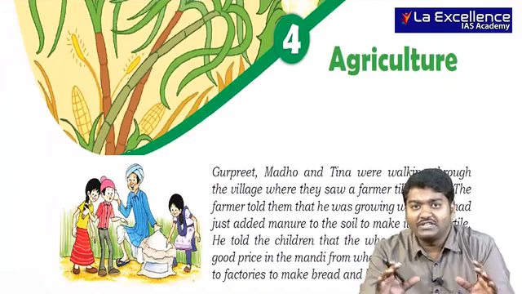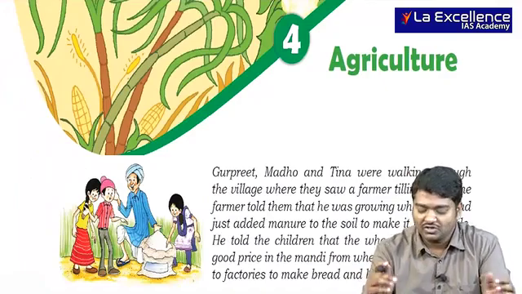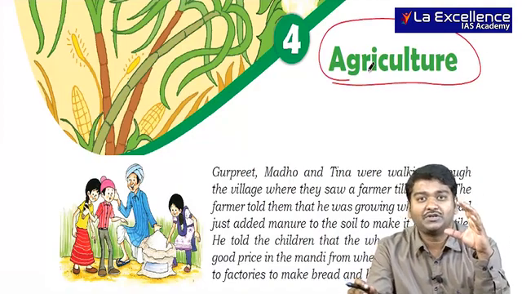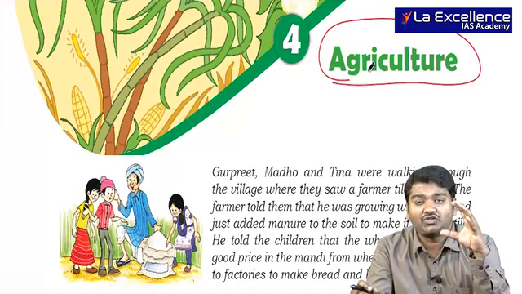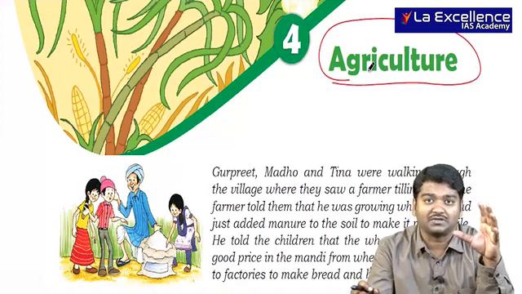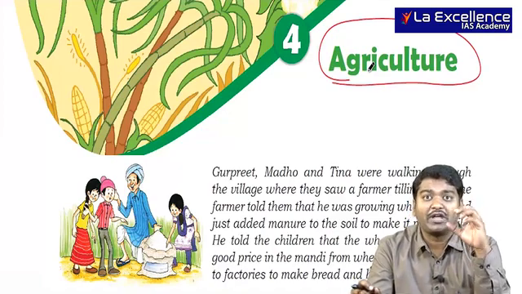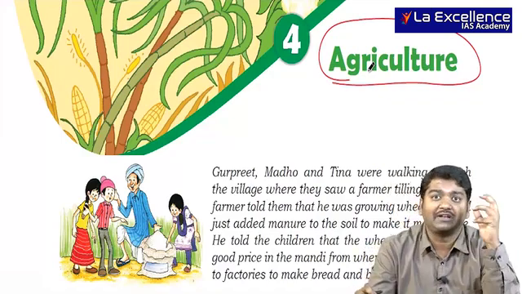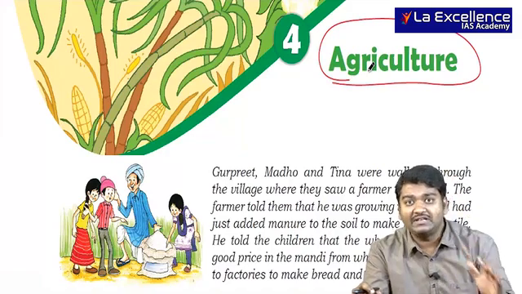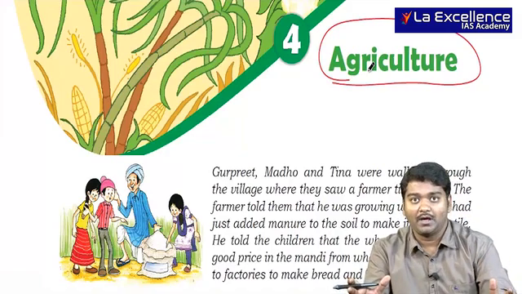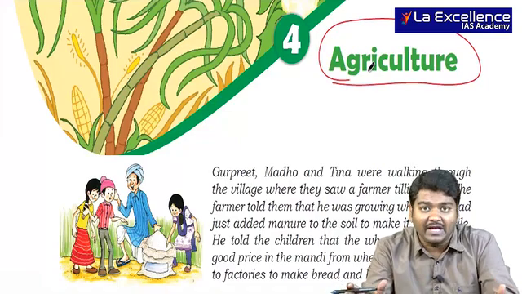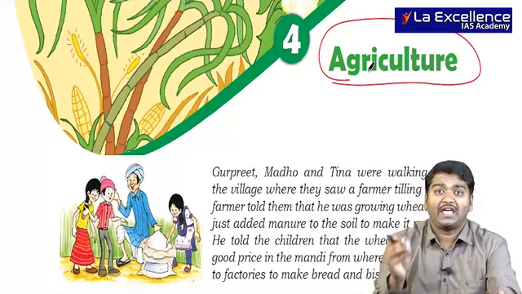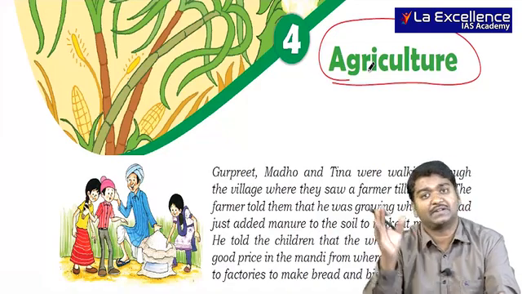So the next important chapter that we need to see is actually with respect to agriculture. When I talk about agriculture, what we should be aware of is the climatic conditions under which you can grow a particular crop. Whenever you are aware of these climatic conditions, then it is very easy for you to locate certain crops in certain areas, and also it will be easy for us to remember in which areas these are significantly present.